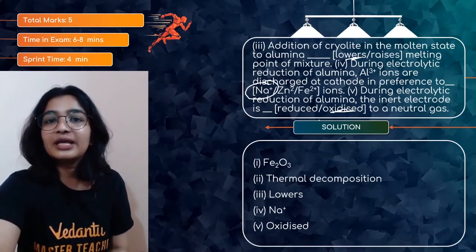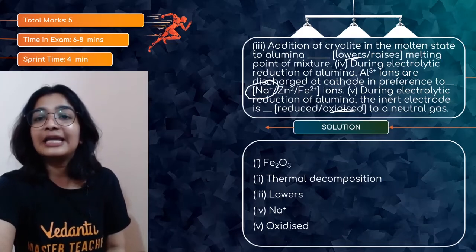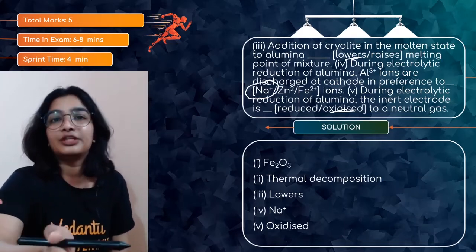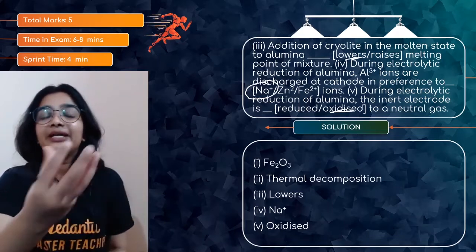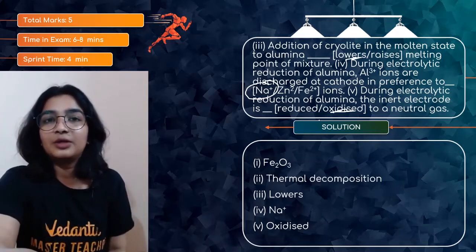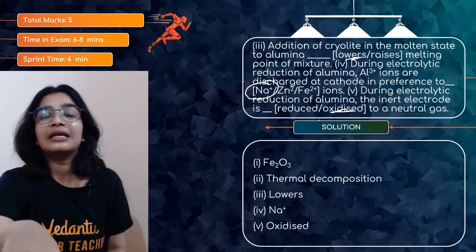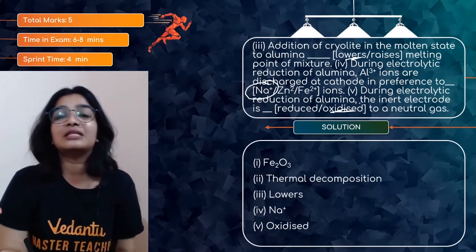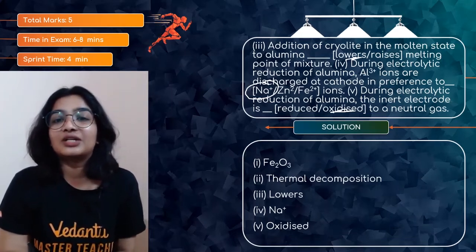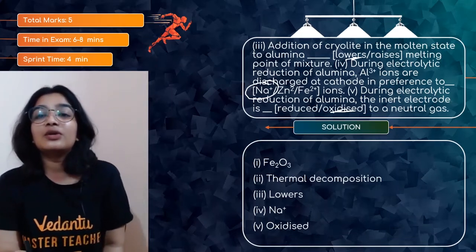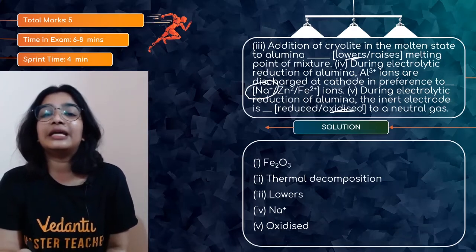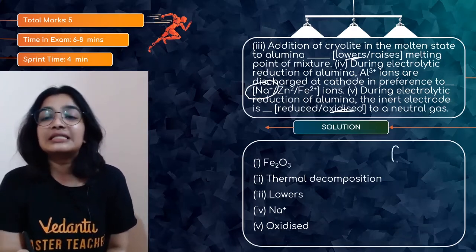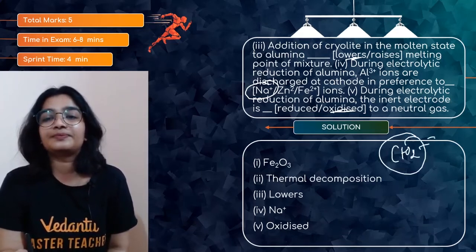Next is during electrolytic reduction of alumina, Al3+ ions are discharged at cathode in preference to what? What are the cations you have in that solution? You have Al3+ and Na+, right? So obviously in preference to sodium ions, Al3+ will be discharged at cathode. During electrolytic reduction of alumina, the inert electrode is oxidized to a neutral gas. C plus O2.